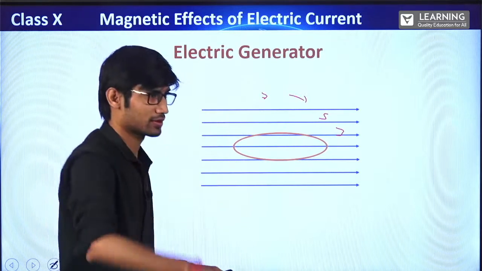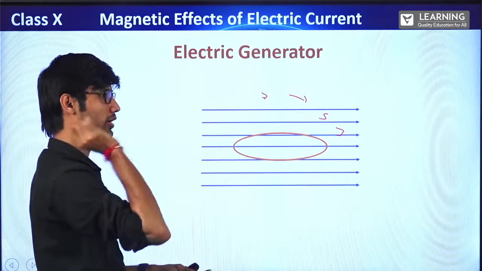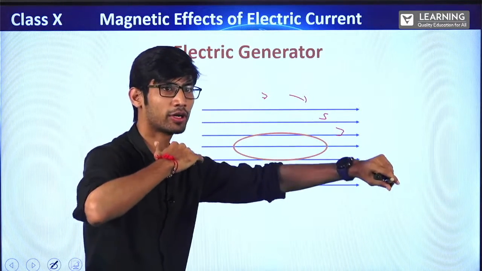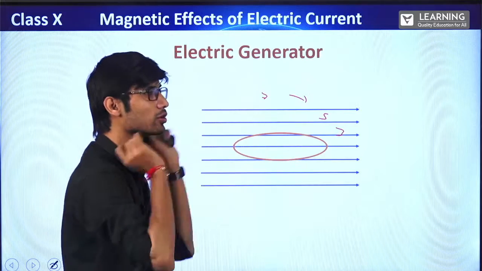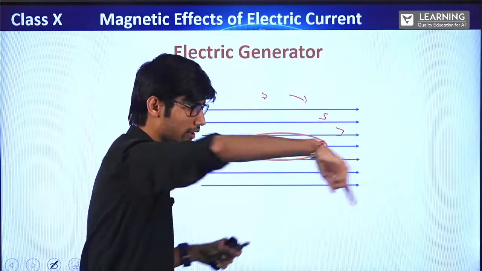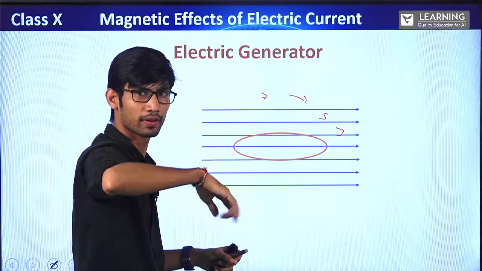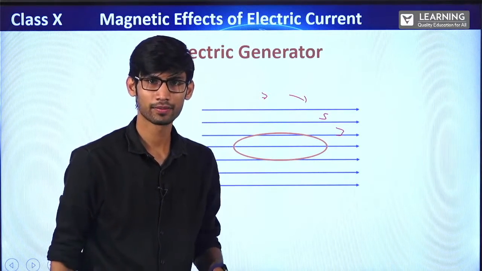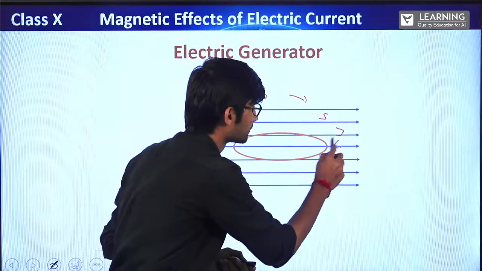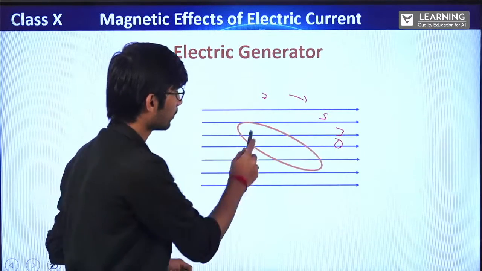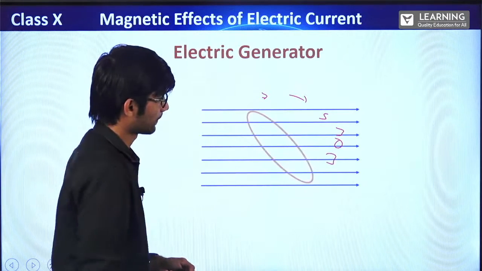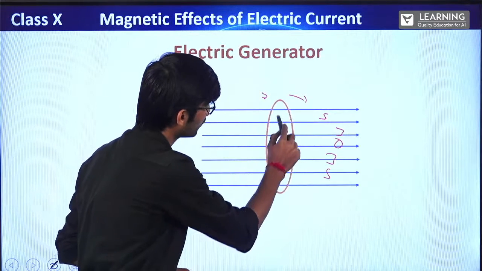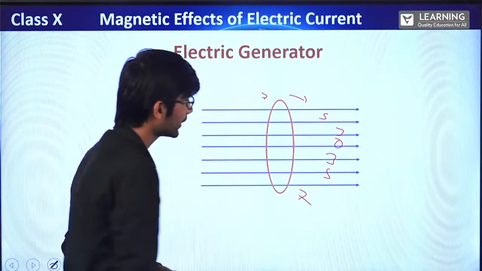Correct? If something is going from here, it will pass. But if we start rotating the loop, when it becomes horizontal, the lines are also horizontal and the loop is also like this. Right? It is flat. Nothing is passing from inside. Correct? Again, 0 lines. Now 1, 2, 3, then 1, 2, 3, 4, 5, then 1, 2, 3, 4, 5, 6, 7. Right?